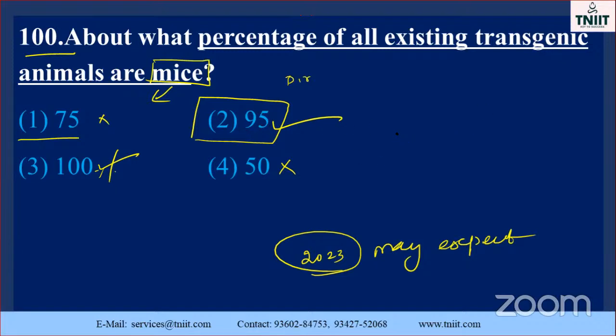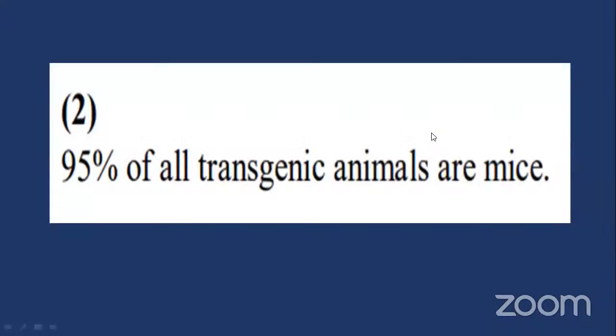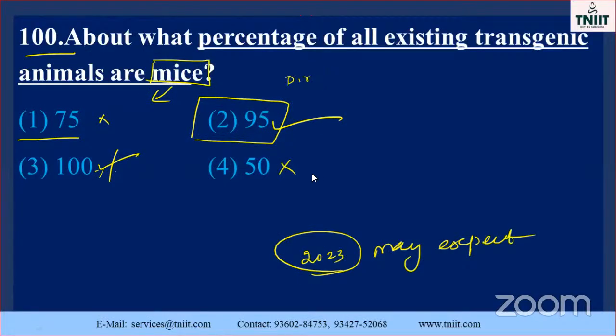95%. That is very, very important, my dear students. Okay. So see, 95% of all transgenic animals are mice. That is very, very important. Once again, I repeat for your concept.